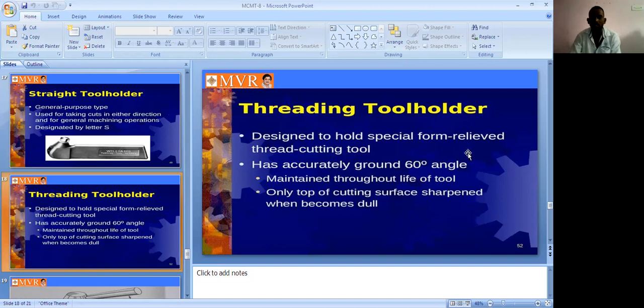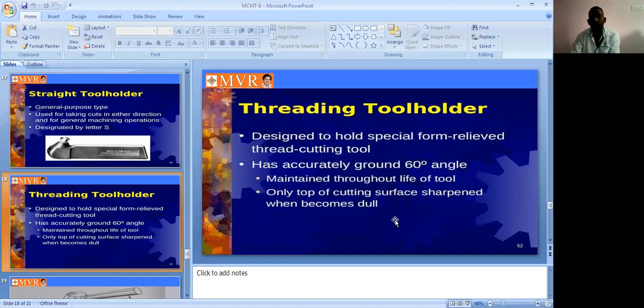It is specially for holding a relieved thread cutting tool. It has an accurately ground 60 degrees angle, so you can choose it for a thread tool holder. This angle is maintained throughout the life of the tool.